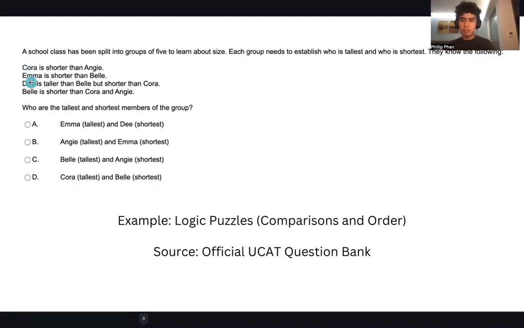You probably recognize these things if you did one of those intuition IQ tests, then you're going to notice they have questions like these as well, like, oh, this person's shorter than this, who's taller than this person. It's that sort of logic puzzle. But notice here that the entire premise is that you're making comparisons amongst others. So you're choosing the tallest and shortest. You're making comparisons or making an order between them, okay? So this is that sort of other variation.